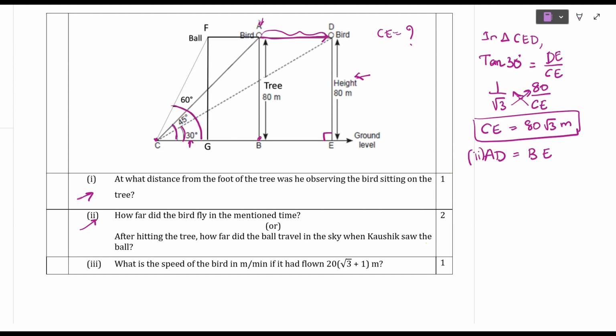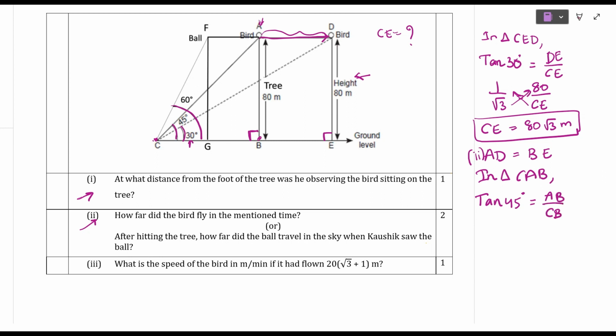So what we have to do is, now I'm going to take triangle CAB, this right angle triangle CAB. Here the angle is 45 degrees. So tan 45 degrees is equal to AB by CB.